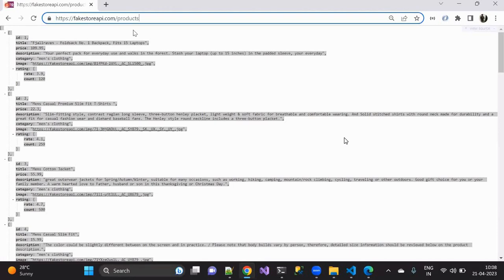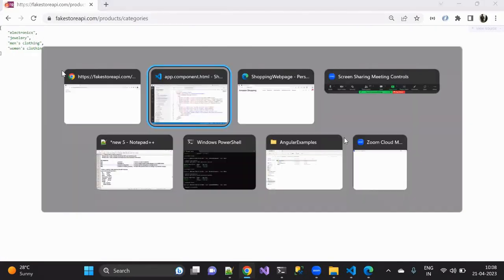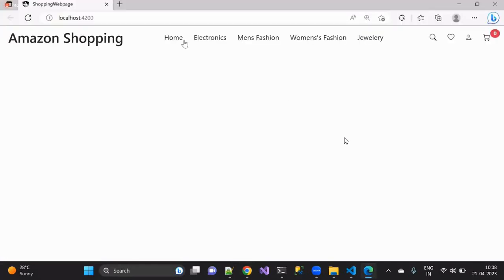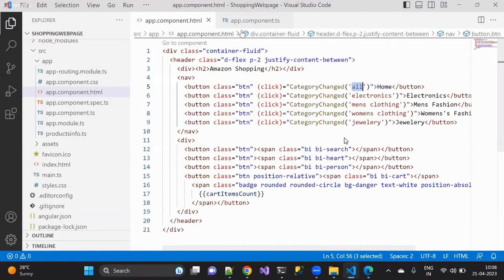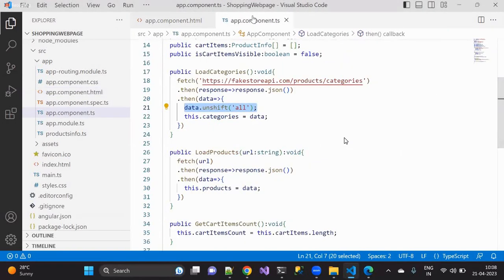When I say API, you can see categories. How many categories do we have here? We have only 4 categories. But according to the UI, we have 5 buttons: home, electronics, men's, women's, and jewelry, right? That is where I'm going to add one thing additionally to the application. That is where I used unshift here. Unshift all. Okay? Clear? Everyone tell me.